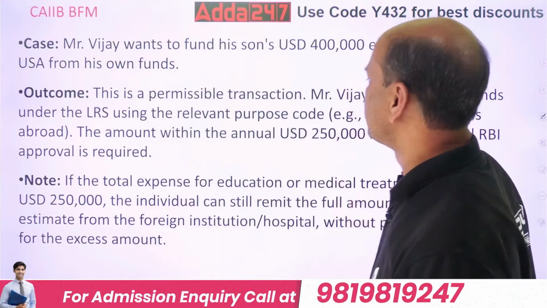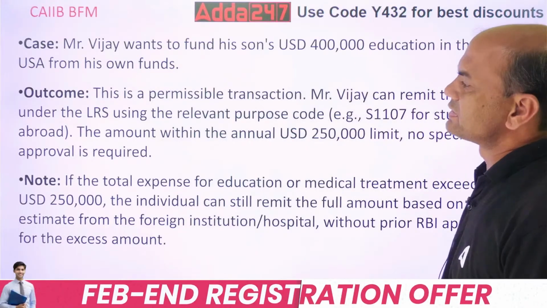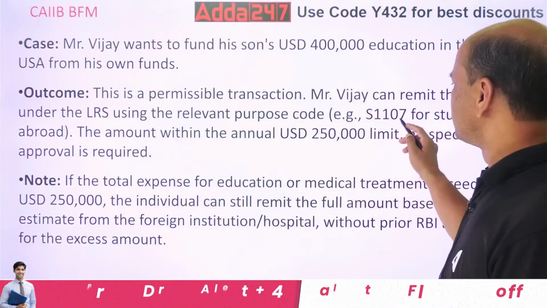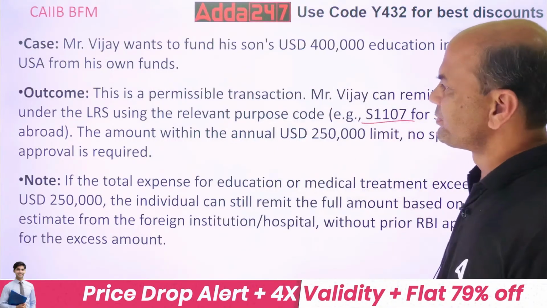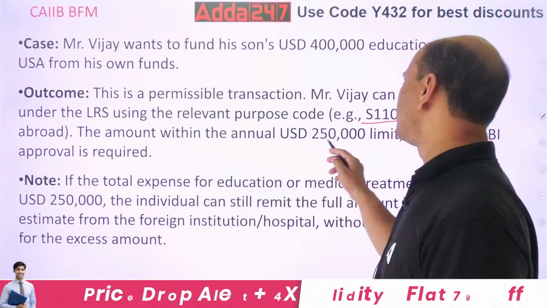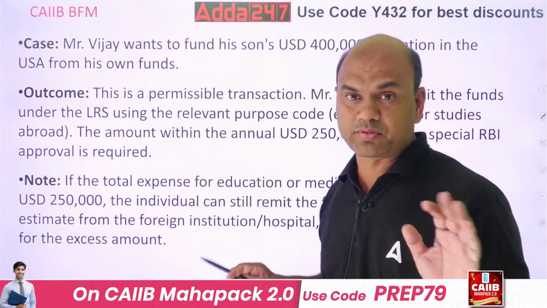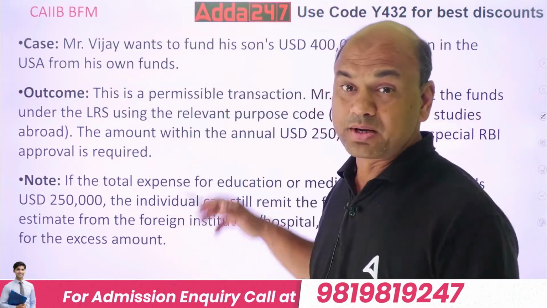This is a permissible transaction. Mr. Vijay can remit the funds under LRS using the relevant purpose code, whatever this code is; nobody is going to ask you this. The amount within the annual limit of 2,50,000 needs no special RBI approval. But this amount is more.